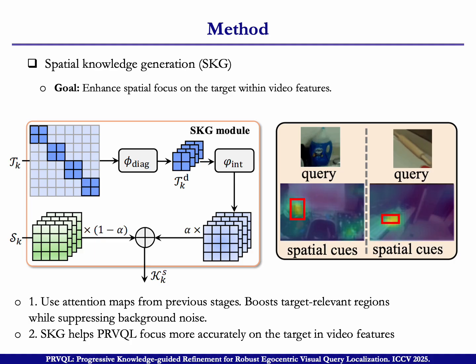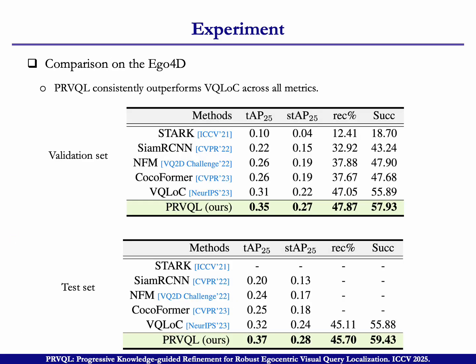The spatial curve. You can see the attention weight is on the target here, and we will use this attention map to help our model focus more on the target and discard the noise in the background. Well, this is the experiment of our method.